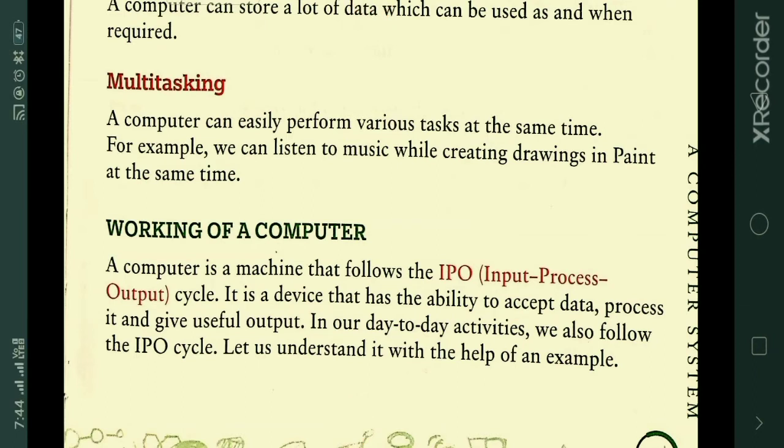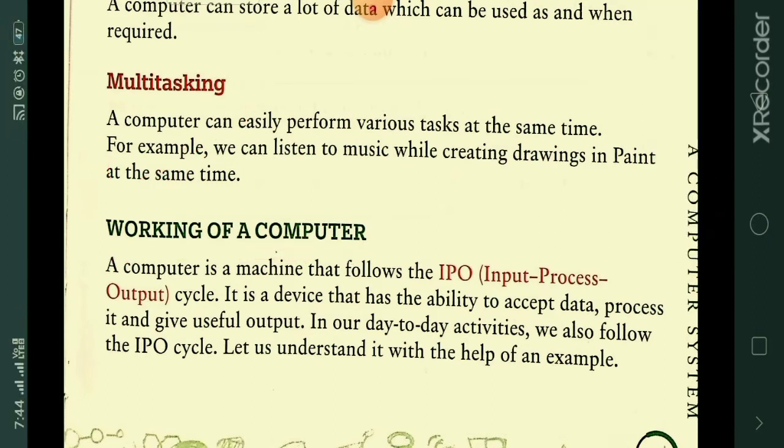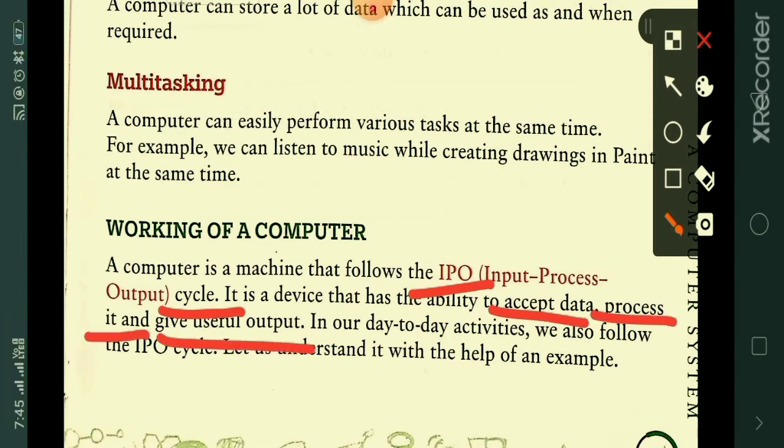In today's class, I'm going to explain the next topic of your first chapter, that is working of a computer. A computer is a machine. It follows the IPO cycle. Computer has the ability to accept the data. After accepting, it processes the data and gives useful output.